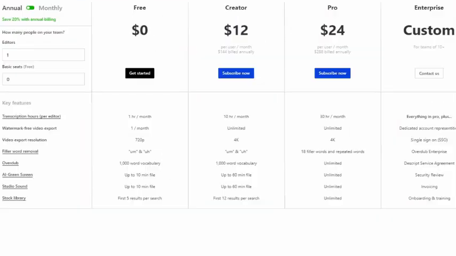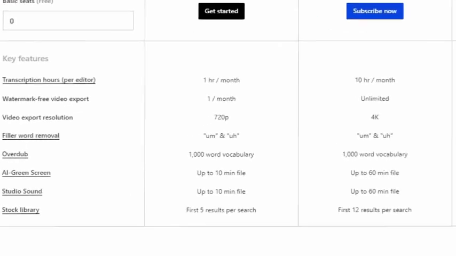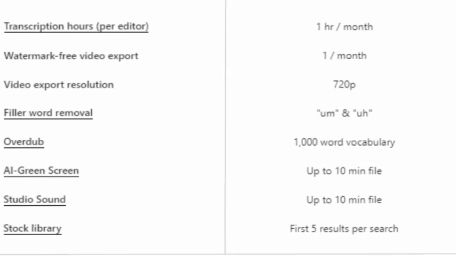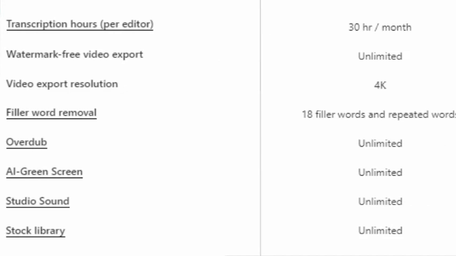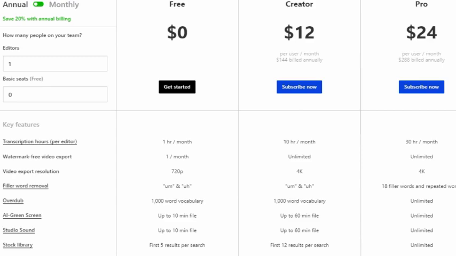There's 4 pricing tiers starting with a free tier. And the free tier is enough to get in and play around with everything and make sure you like it. I'd probably spend a month on the free tier and some folks stick with it forever. Personally, I think the best bang for the buck is the pro tier, which has all the features and just about everything is unlimited for 24 bucks a month. So that's what I use, and it's worth every penny and more.